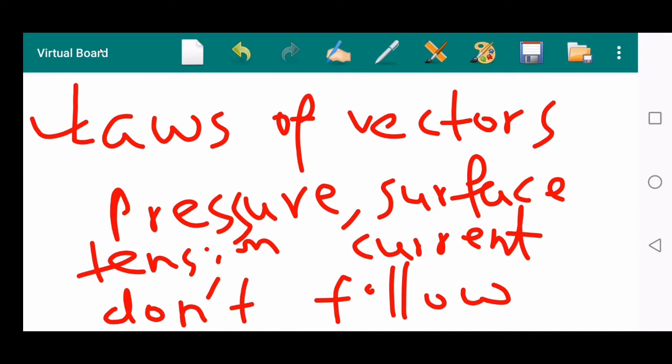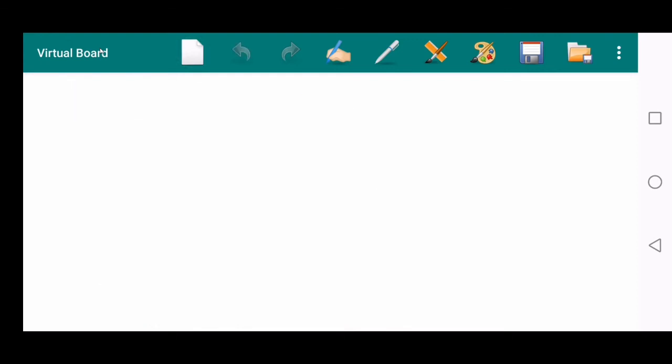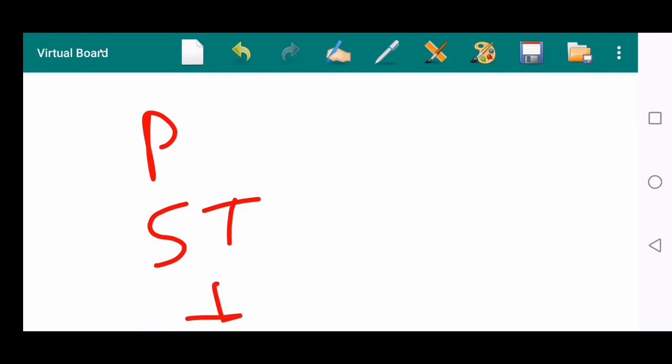I think you have become clear. Pressure, surface tension, and current have both magnitude and direction, but they do not follow the laws of vector. Laws of vector means the triangle law of vector, the parallelogram law of vector, and the polygon law of vector. Those laws are not followed by these physical quantities: pressure, surface tension, and current. That is the reason these three physical quantities have both magnitude and direction, but they are not vector quantities.